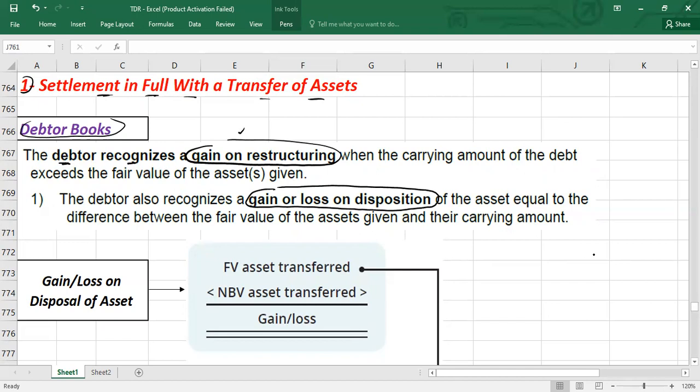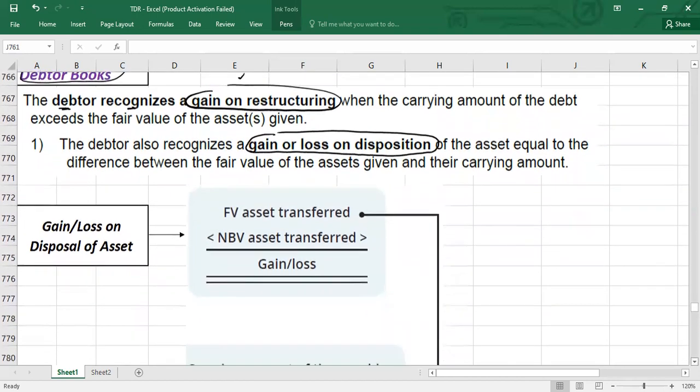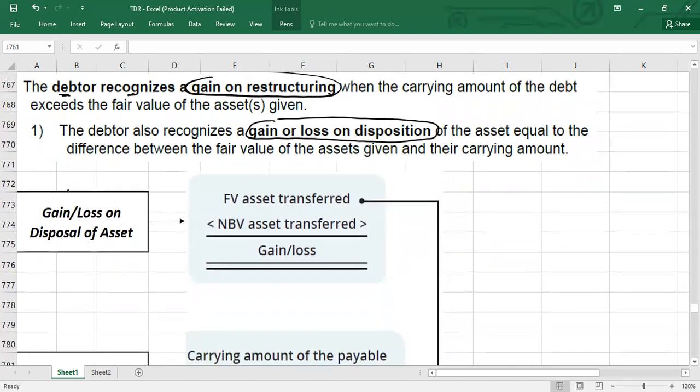I'm going to explain first how you will calculate the gain or loss on disposition of the asset, the gain or loss on disposal of the asset. The rule is very simple. It is the normal procedure when you derecognize the asset and calculate the gain or loss. First of all you need the fair value of the asset transferred, and from there you subtract the net book value of the asset transferred.